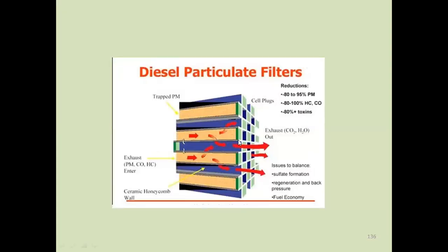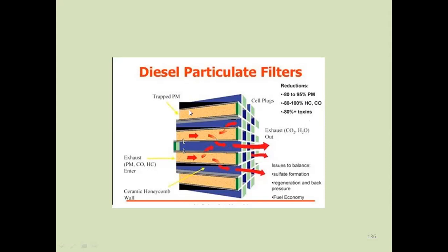What is the purpose of using the diesel particulate filter? Here we can see the structure is a ceramic honeycomb wall, and carbon monoxide, hydrocarbon and particulate matter enter the diesel particulate filter. When the gas goes through this honeycomb structure, the exhaust at the outlet is carbon dioxide and H2O. If we use this diesel particulate filter, we can reduce 80 to 95% of particulate matter, and also 80 to 100% of hydrocarbon and carbon monoxide, and 80% of toxic emissions.